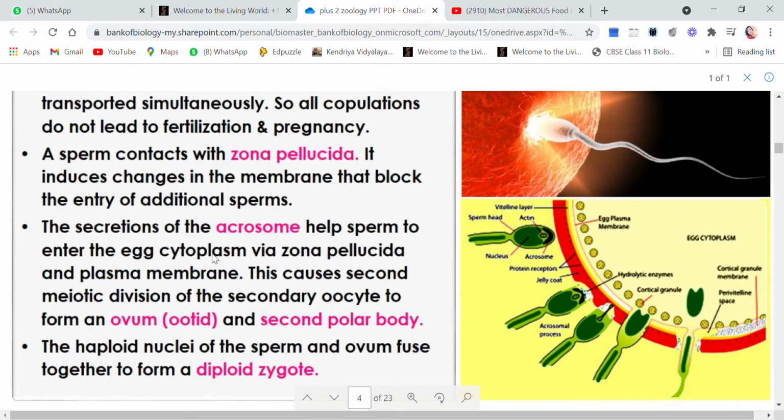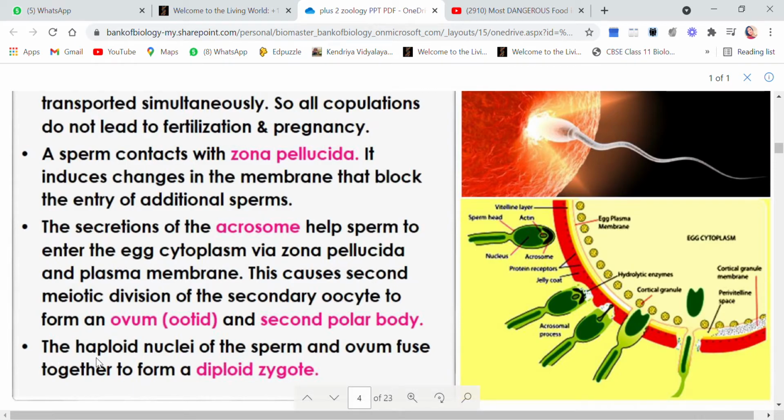So children, you see the meiosis of egg mother cell is so long. It has started from the fetal stage and it is now complete when the sperm has tried to enter the ovum. This point is very important.